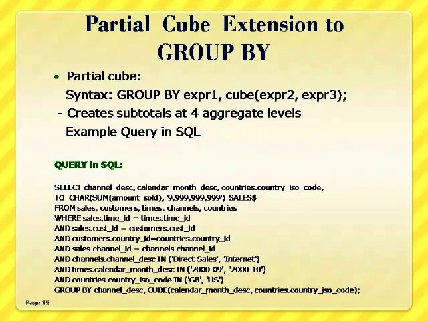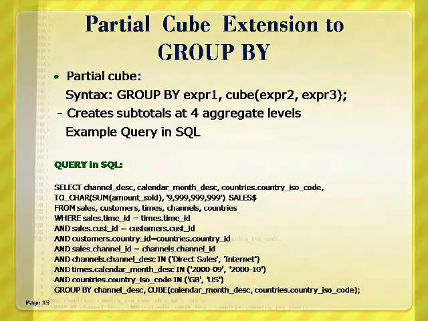Suppose you have 2 dimensions in the cube list, the syntax example calculates 2 into 2, that is 4 subtotals. One is the subtotal for the 3 expressions EXPR1, EXPR2 and EXPR3. Then the second one is the subtotal for EXPR1, EXPR2, another subtotal for EXPR1 and EXPR3, and then finally the subtotal for EXPR1. Now we will demonstrate how partial cube works with an example.